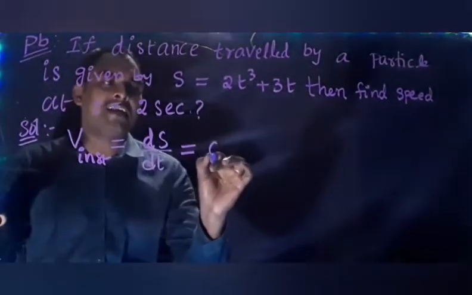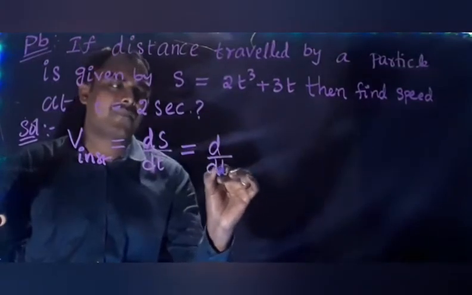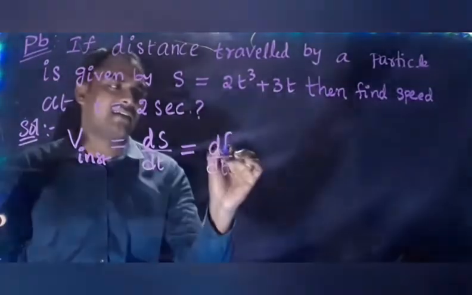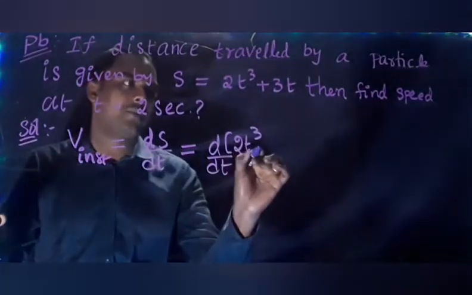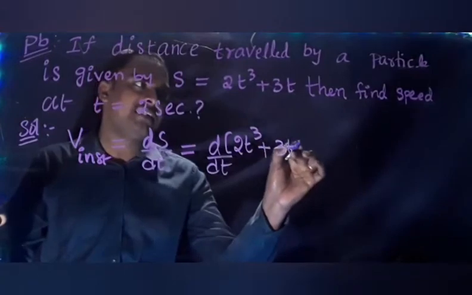Then d by dt of s, which is given as 2t cube plus 3t.